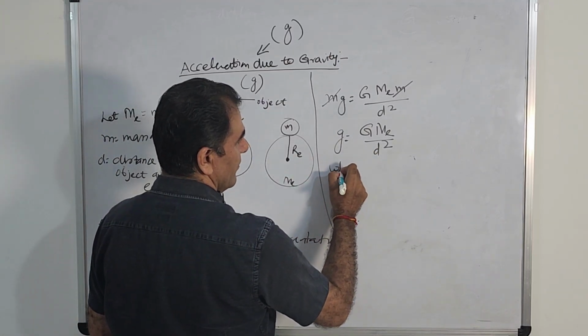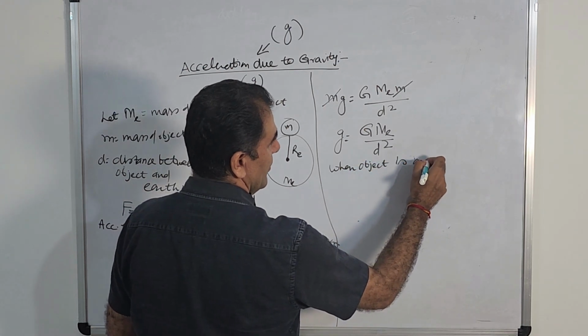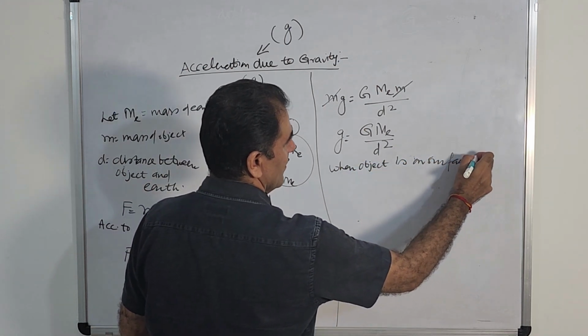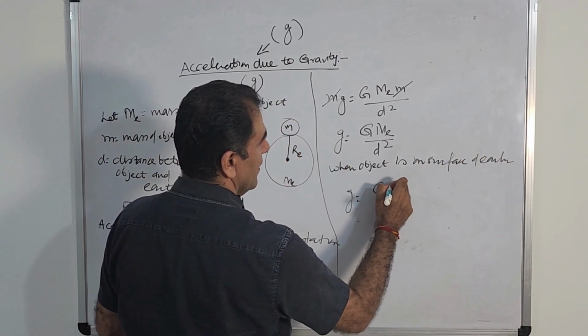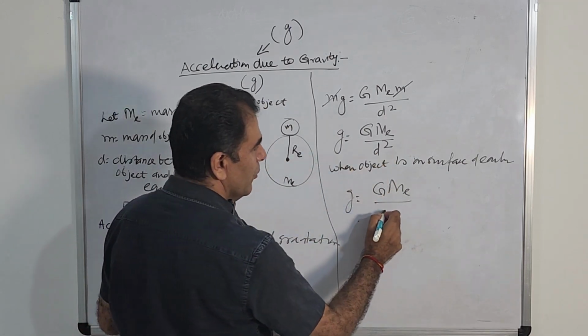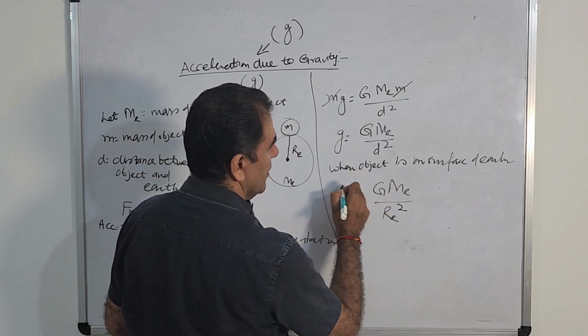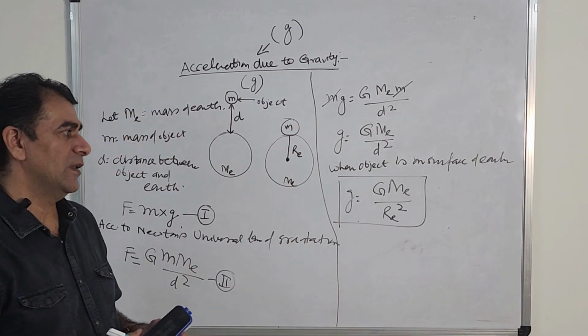So when the object is on the surface of earth, then g can be written as G Me upon d, in place of d, we will put Re, radius of earth, square. So this is the formula which we use.